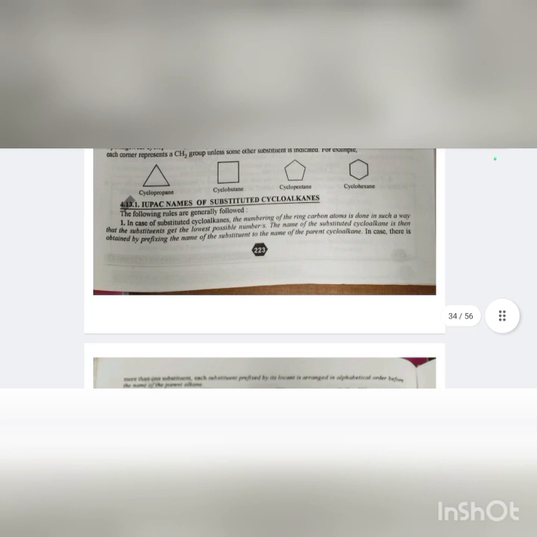Now next is the IUPAC naming of substituted cycloalkanes. The following rules are generally followed. First, in the case of substituted cycloalkanes, the numbering of the ring carbon atoms is done in such a way that the substituent gets the lower number. The name of the substituted cycloalkane is then obtained by prefixing the name of the substituent to the name of the parent cycloalkane. In case there is more than one substituent, each substituent prefixed by its locant is arranged in alphabetical order before the name of the parent cycloalkane.